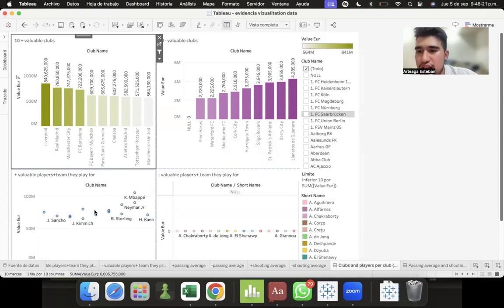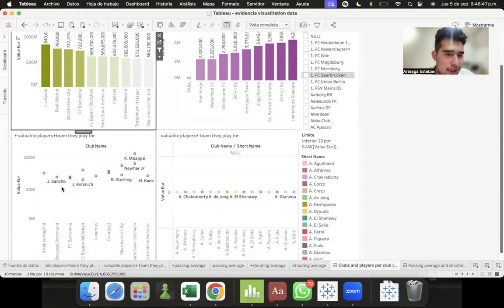For the next graph, we can see the 15 most valuable players in the world, in which we can see that there's a relationship. In the previous graphs, we saw which were the most valuable and prestigious clubs, and coincidentally, the 15 most valuable players play in those clubs. For example, here we have Joshua Kimmich, who plays in Bayern Munich. For example, Kylian Mbappe, who plays in Paris Saint-Germain, and here in the first graph we have Paris Saint-Germain.